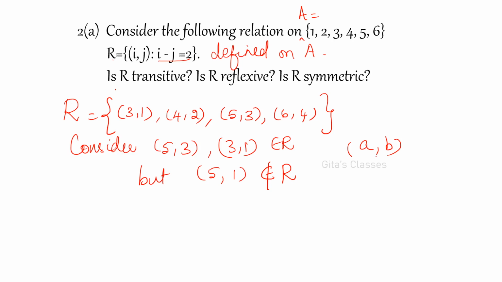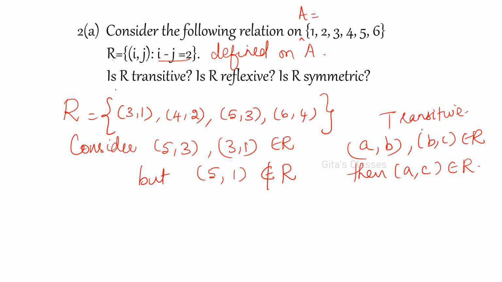If (a, b) and (b, c) are in R, then (a, c) should be in R. If it satisfies this, then it is transitive. Therefore here (5, 3) and (3, 1) belong to R, and (5, 1) does not belong to R. Therefore R is not transitive.